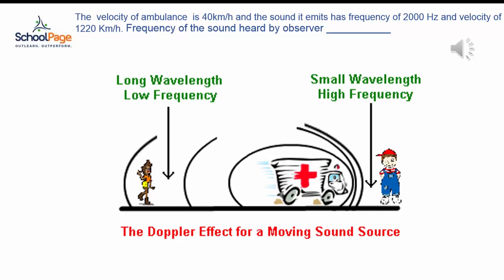Because of Doppler's effect, the frequency of the sound heard by the observer will be different from that emitted by the source.